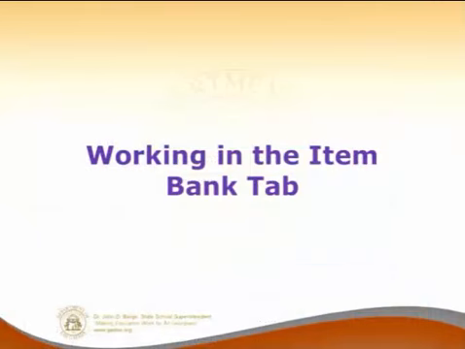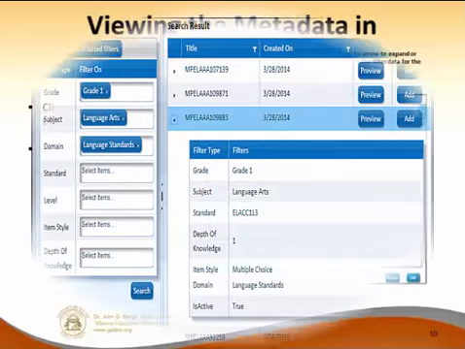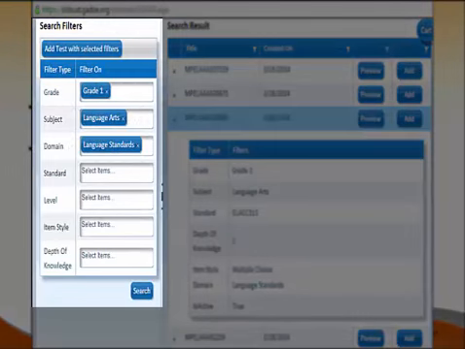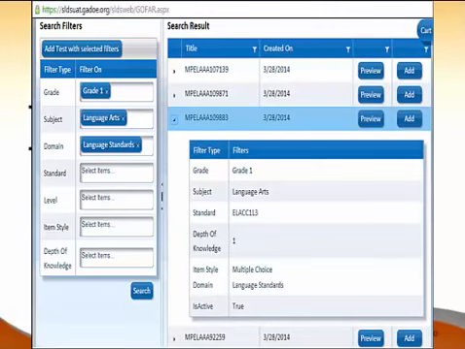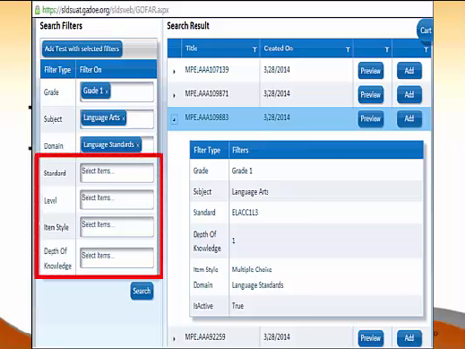So working in the item bank tab, that's where we're going to start. So that first tab, again, was over on the left, which was over here. So if you are teaching first grade, you would click, and when you click on here, it'll actually come up with kind of a drop-down menu. You pick the grade that you want. Then if you want to pick a subject, like language arts, you would pick that. If you have a specific domain that you're looking for, you would pick that. So for this particular instance, they're looking for grade 1 language arts items that have a language standards. You can leave these blank, or you can find even more.